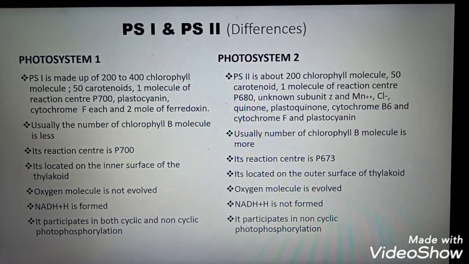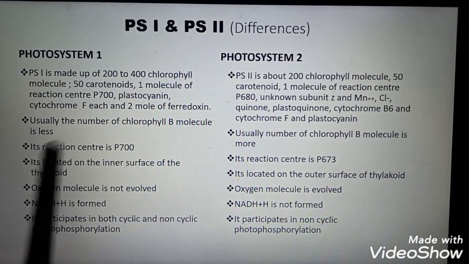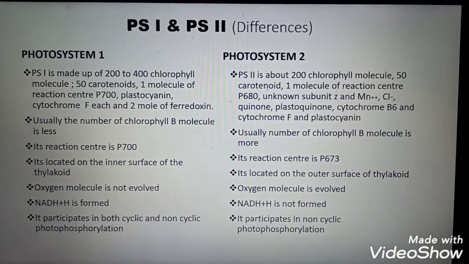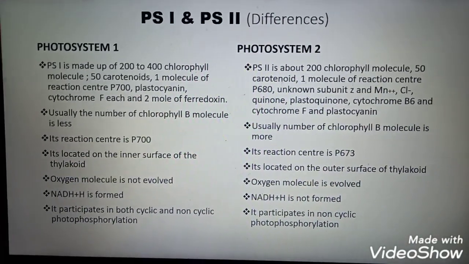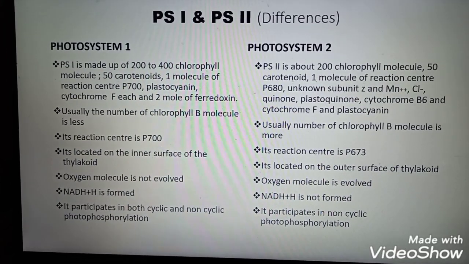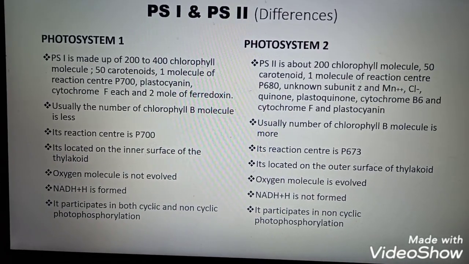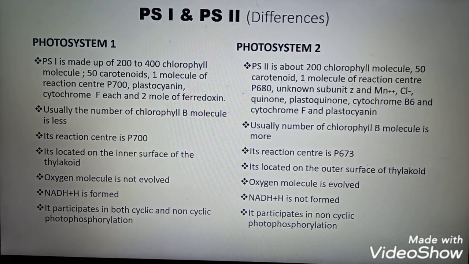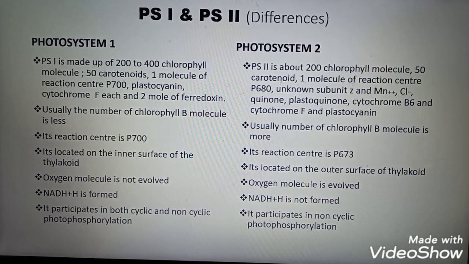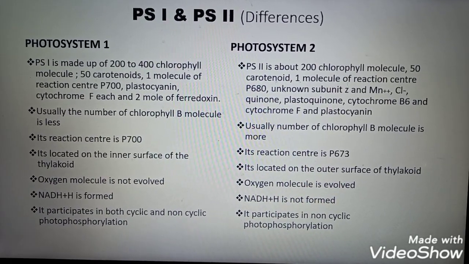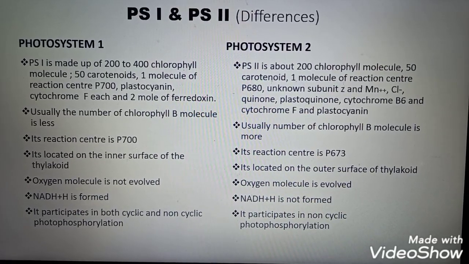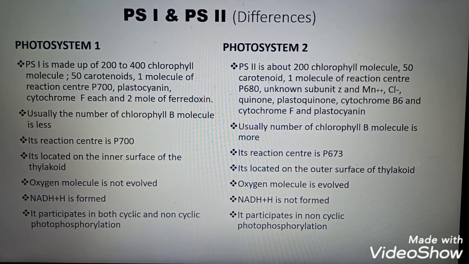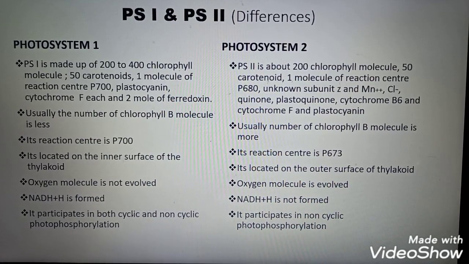Next, this is the slide which shows the difference between photosystem 1 and photosystem 2. The first difference is about the photosynthetic pigments. Photosystem 1 is made up of more chlorophyll molecules, that is 200 to 400 chlorophyll molecules, 50 carotenoid molecules, 1 molecule of reaction center, that is P700, plastocyanin, cytochrome F, and ferredoxin.